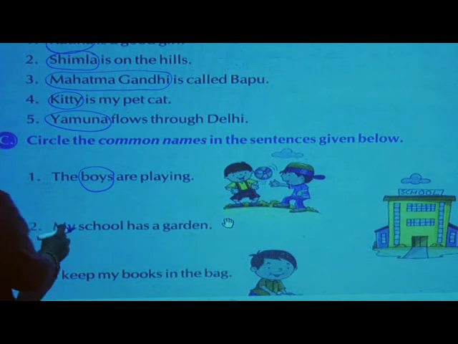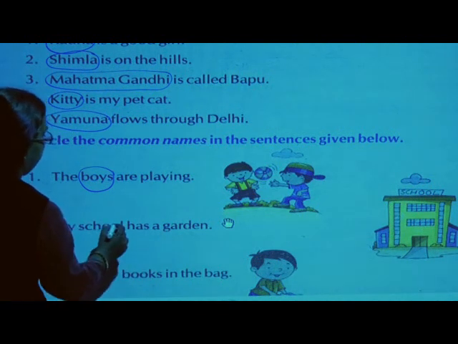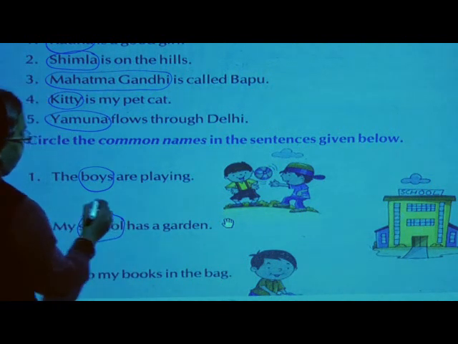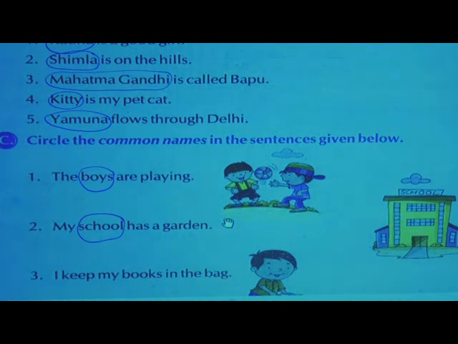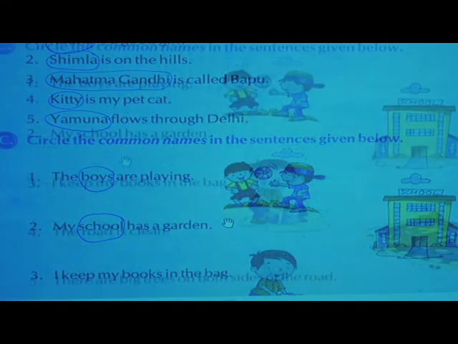Then school. My school has a garden. Many schools are there, isn't it? You know many schools are in Sholapur. Can you name some schools? Yes, first school is our school, that is Nagesh Karasgi Orchid School. Then Little Flower School, Mahesh English Medium School, isn't it? So here my school is a common name. Then the road is clean.